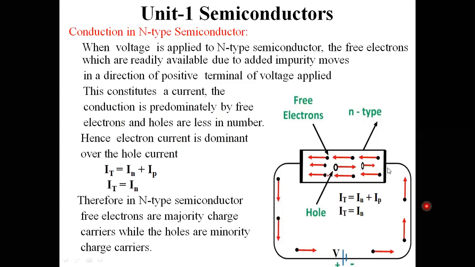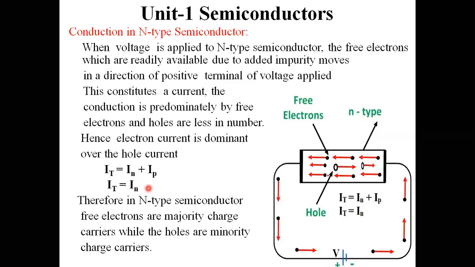Here the electrons are flowing in this direction, and that current is very high compared to the hole current. These electrons are negative charge carriers, attracted towards the positive terminal of the battery, and they keep flowing from left to right. Total current is IT equals IN plus IP. But the hole current is very much less, so I am going to neglect it. Therefore, total current is approximately equal to IN, the electron current.